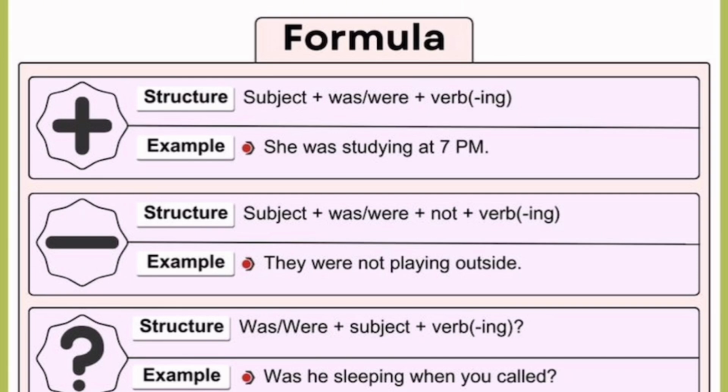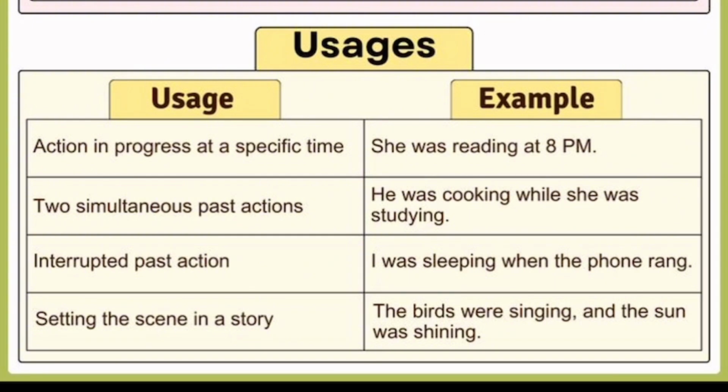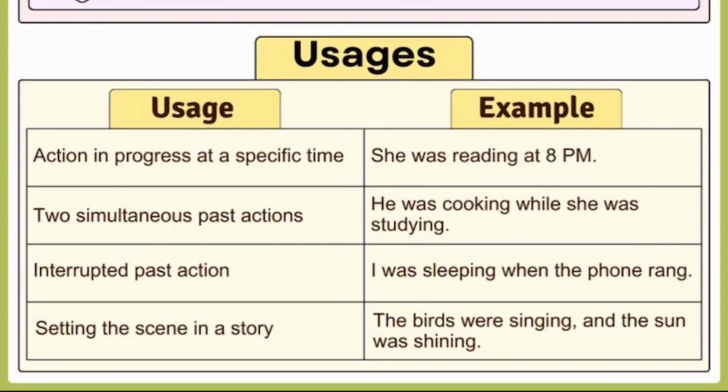And what are the usages? 1. Action in progress at a specific time. For example, she was reading at 8 p.m. Also, we use it to express two simultaneous past actions, that is, two actions that were going on at the same time. He was cooking while she was studying. 2. Interrupted past action. I was sleeping when the phone rang.